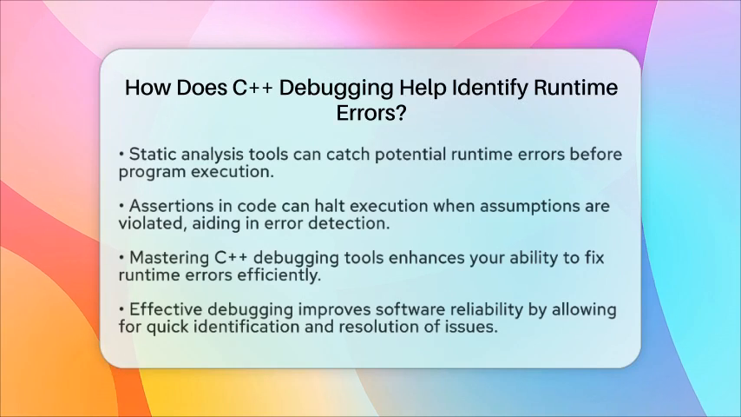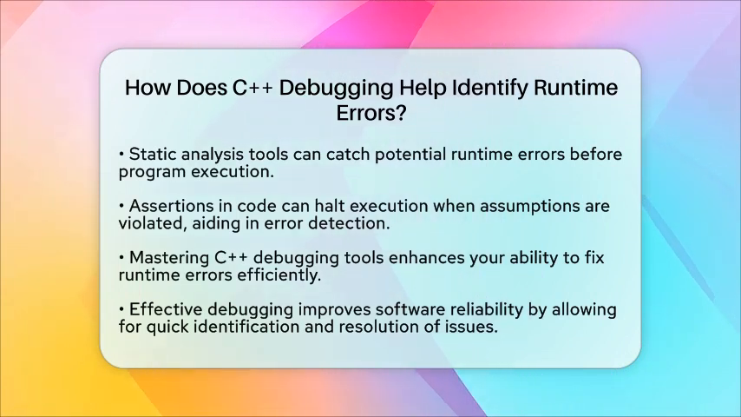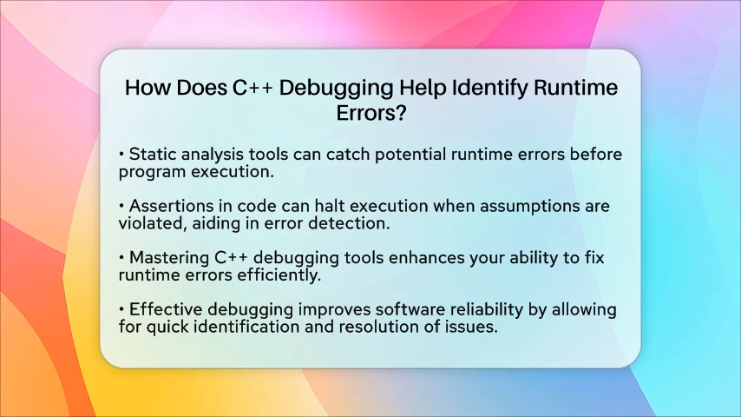Assertions and debug macros are also useful. You can include assertions in your C++ programs that check assumptions at runtime. If an assumption is violated, the program will halt and report an error. Debug macros help track memory allocations and identify leaks.